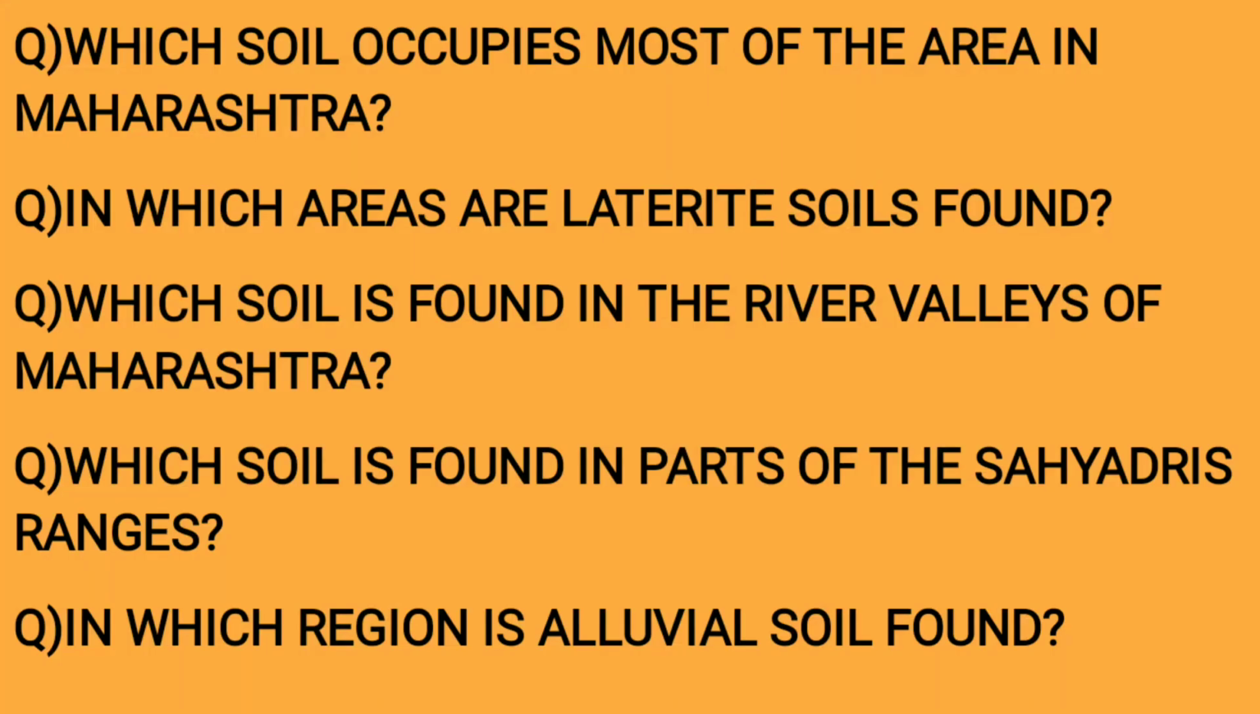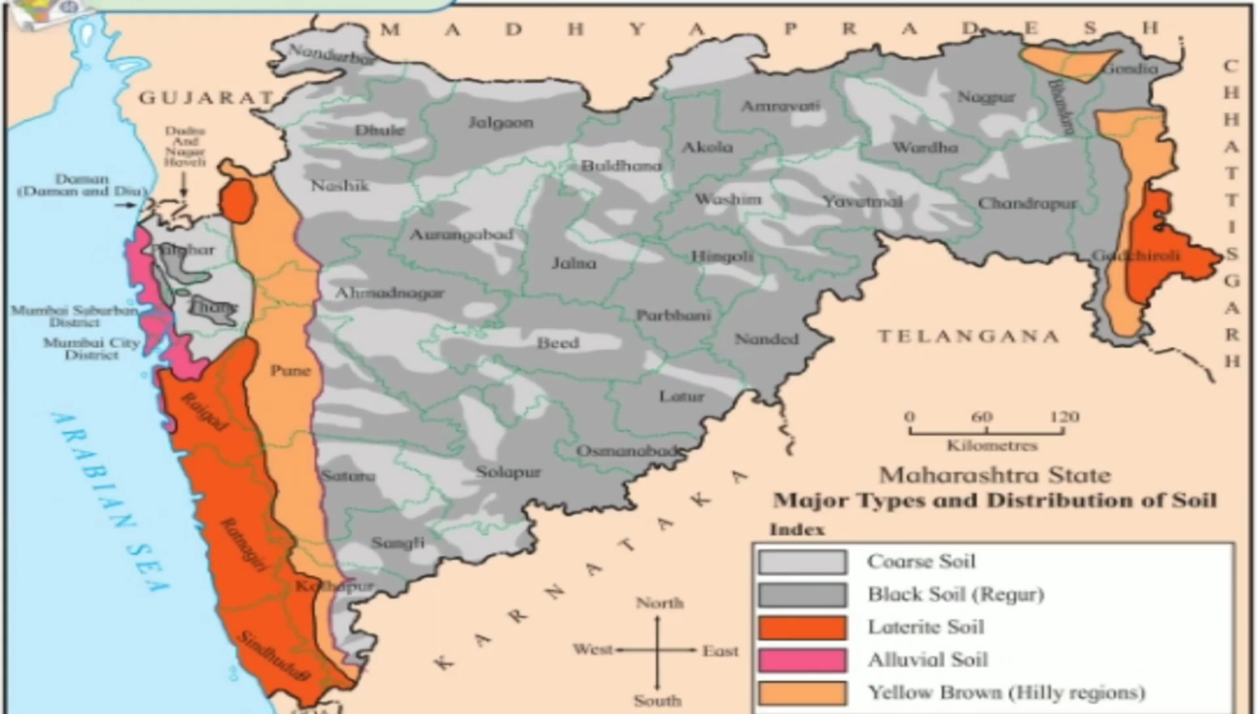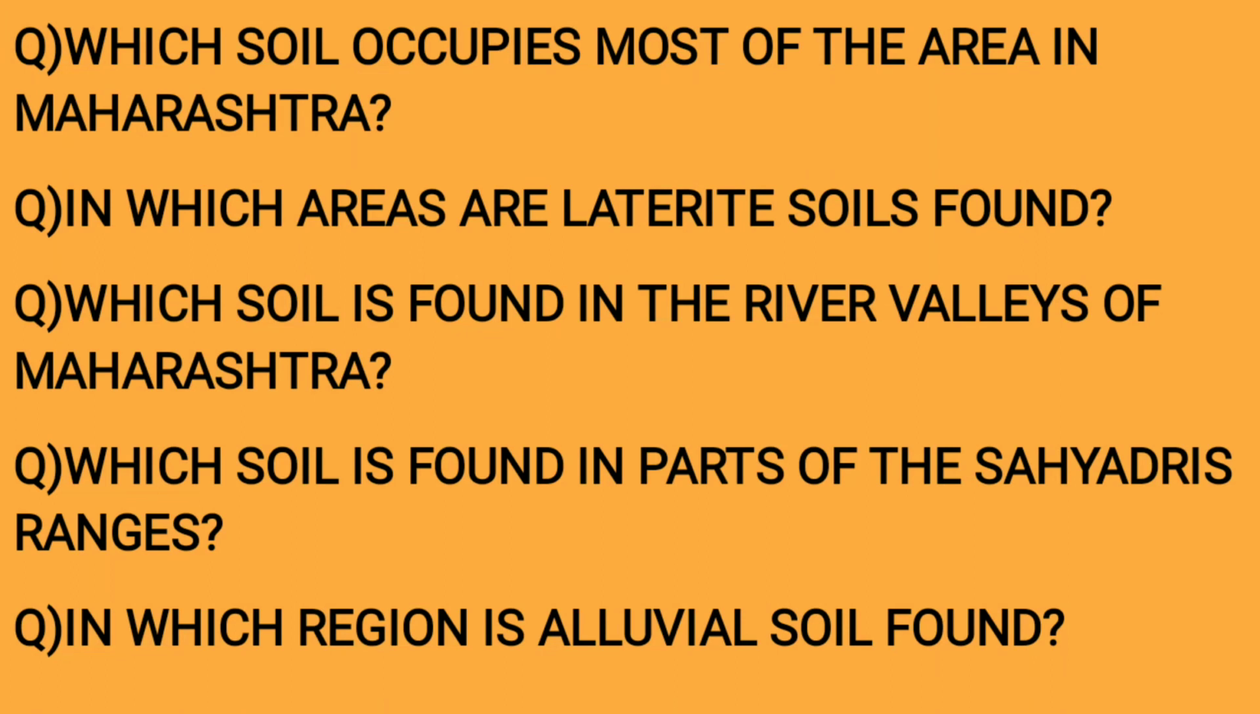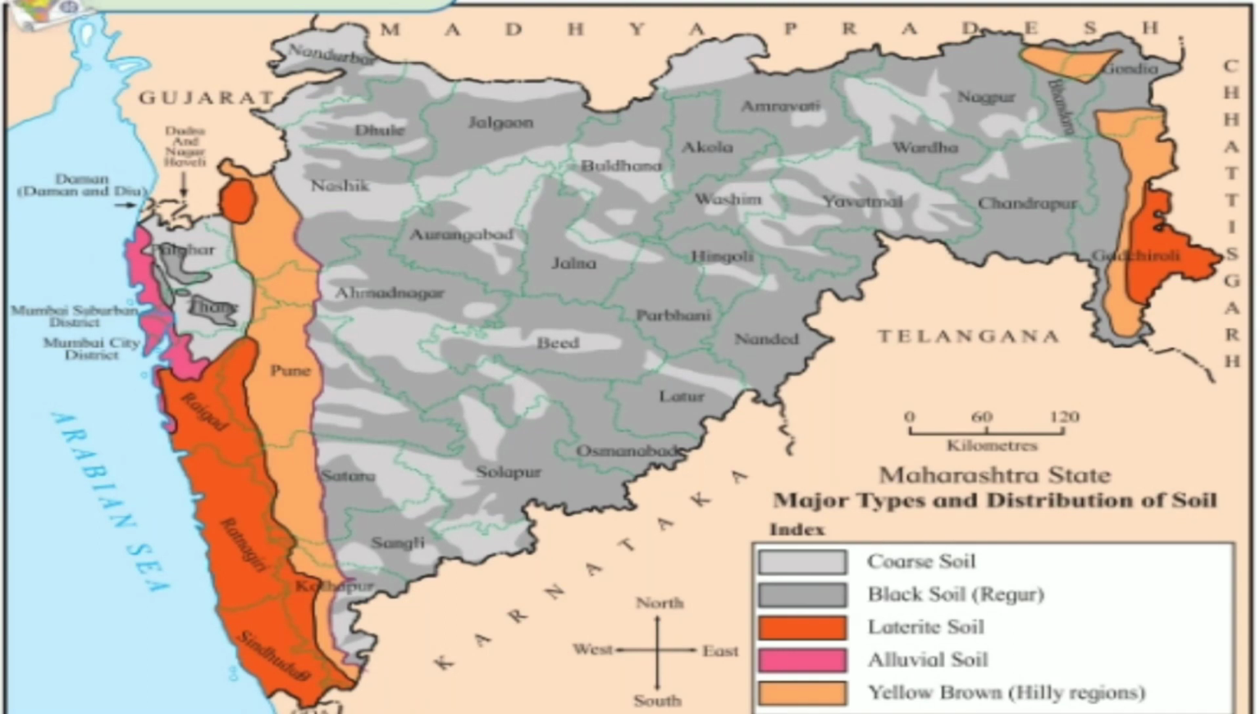Next question is, in which areas is laterite soil found? Laterite, check, that is the reddish orange color. So you can see it's in Raigad, Ratnagiri, Sindhudurg, Gadchiroli. Then, which soil is found in the river valleys of Maharashtra? That means wherever rivers are there. Of course, near the river valleys it will be alluvial soil. So we can say a bit of Mumbai suburban, Mumbai city. We can see the river, alluvial soil over there found in river valleys of Maharashtra.